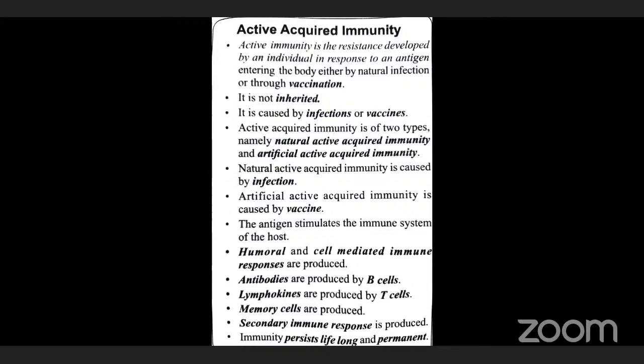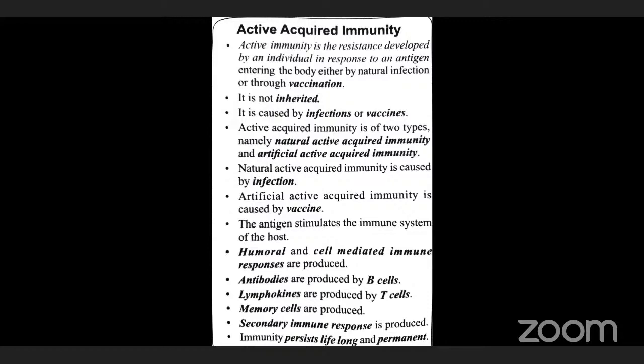Clear? So when the antigens enter the body for the first time, they produce the immune response, which is called the primary immune response. Primary means the first time. The immune system responds only when the antigen has entered. The primary immune response produces many cells, including the memory cells.